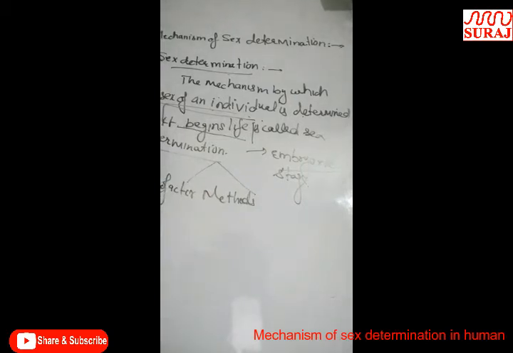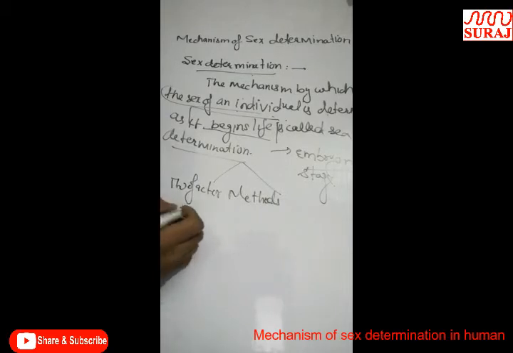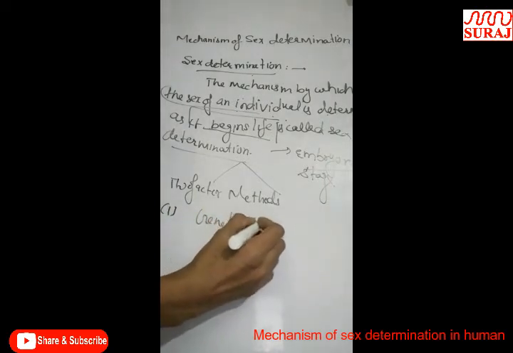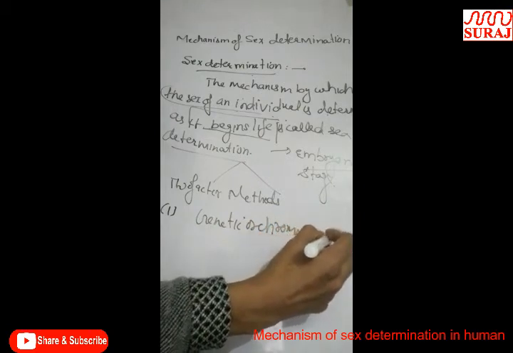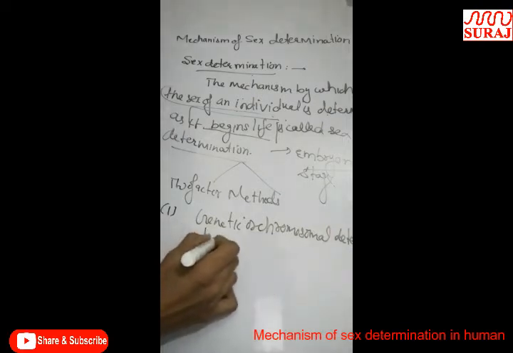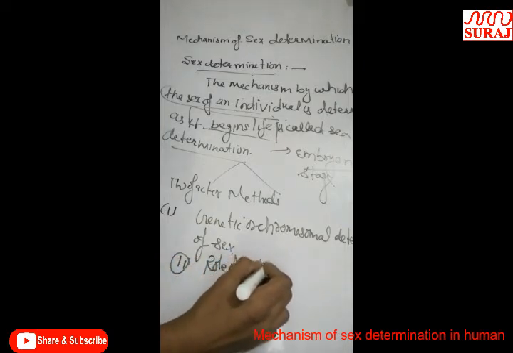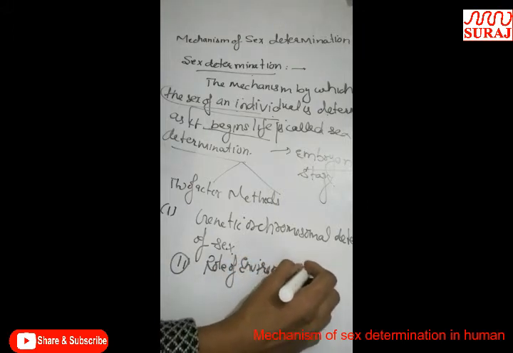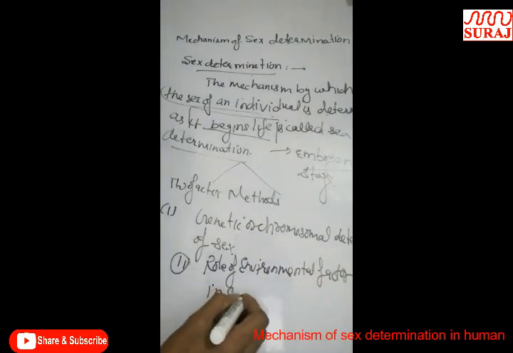First is genetic or chromosomal determination of sex, and second, the role of environmental factors in sex determination.